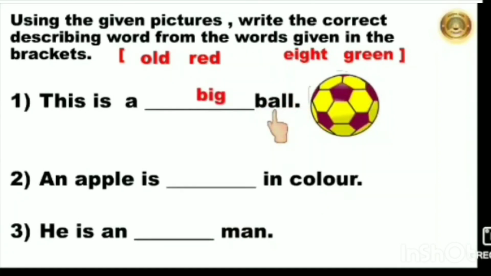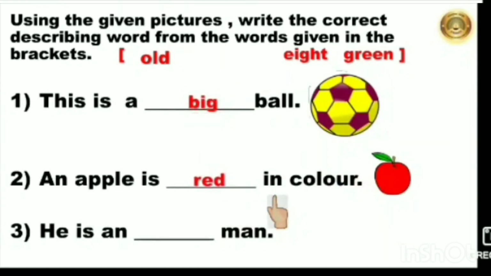So the describing word of the ball here is big. Now let's take the next one. An apple is dash in color. So here, how is the apple, children? What is the color of the apple? Yes, red. So the answer to this question is red, which means red is the describing word of the apple here.